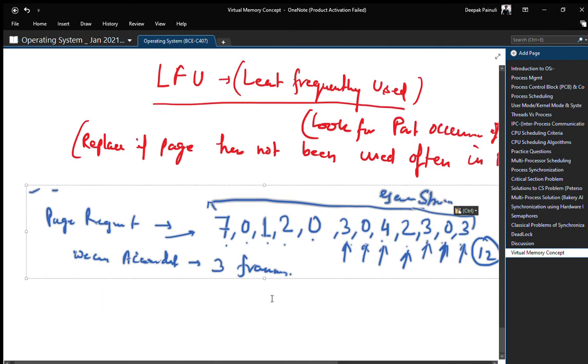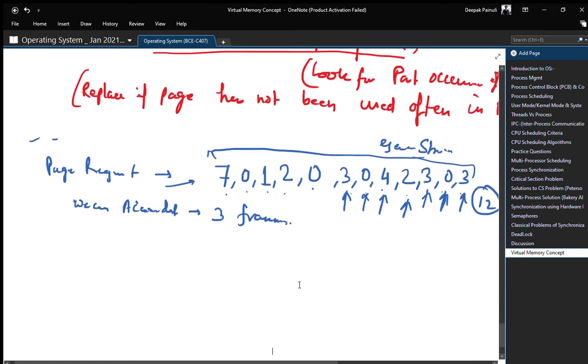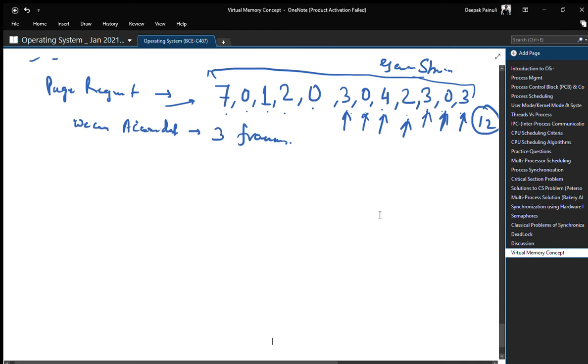Paste it. So we are having the same example. We'll understand using the same example, right? So in the start, as we know, for the first 3 pages, 7, 0, 1, we will have 3 page faults because initially our frame will be empty.